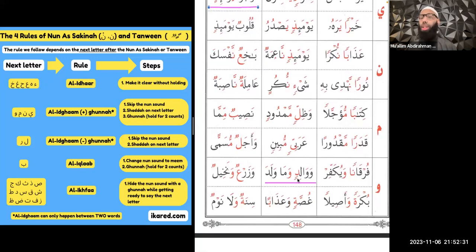Okay, let's do another example just to solidify it in our minds here. Here we have a tanween, so it's a double mark, and then we have the letter waw after it. Now, waw is one of the letters of al-idgham with ghunna. So we're going to skip the noon sound. Remember, we're going to cross out one of the double marks, put a shadda right here, and hold for 2 counts. So instead of wawalidin, we're going to say wawalidin wa, wawalidin wa ma walada.